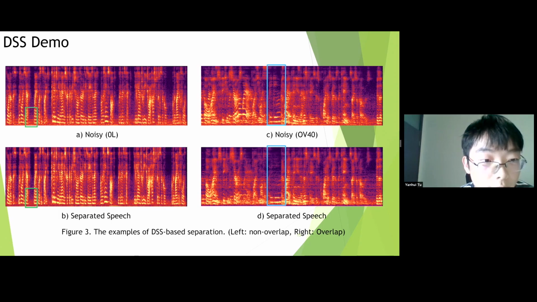Finally, we give two examples to show why the DSS-based method can get better performance on the non-overlap and overlap cases. On the left is the non-overlap case, where the DSS-based method can eliminate the background noise and also improve the SNR level. On the right is the overlap case, where the DSS method can remove the interference speech well and decrease the insertion errors in recognition.